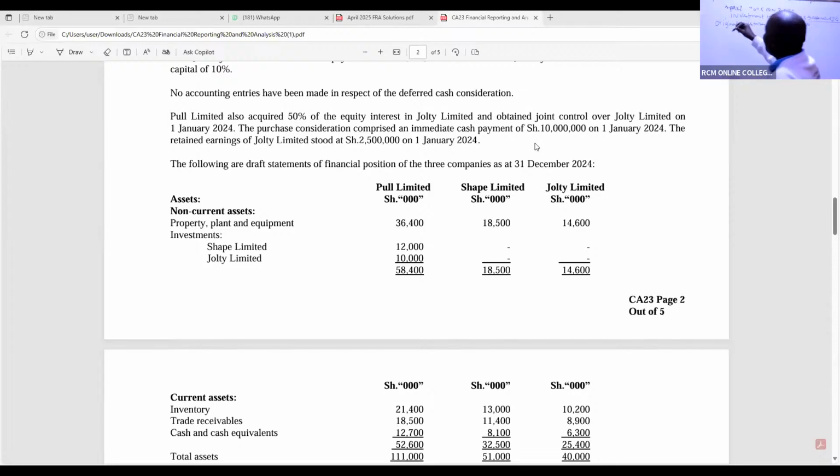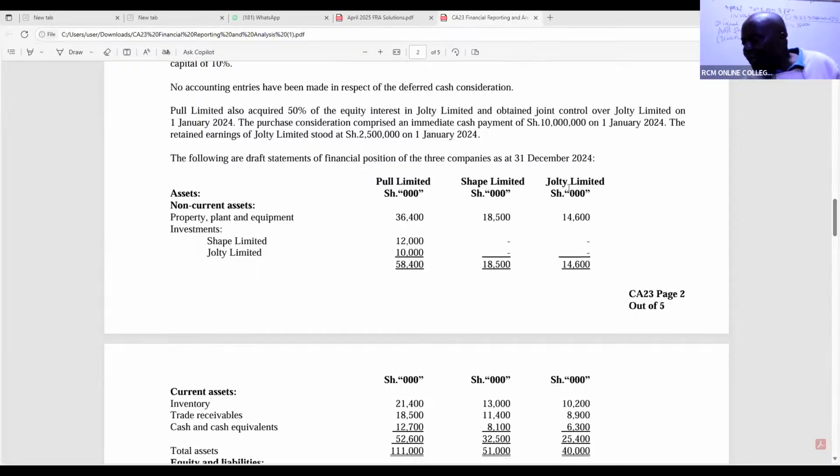Then you add the share of, in this case here, post-acquisition profit of the JV. Here, remember, we track retained earnings. Don't forget, hii sio ngumu kama ile ya kupata PAP ya subsidiary. Hapo unaangalia, tukinunua, retained earnings ilikuwa 2,500.